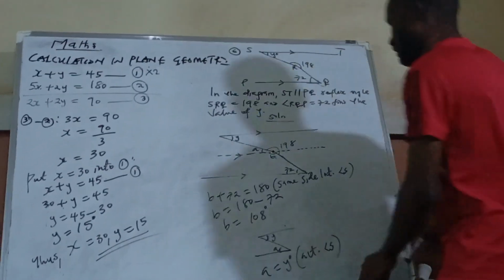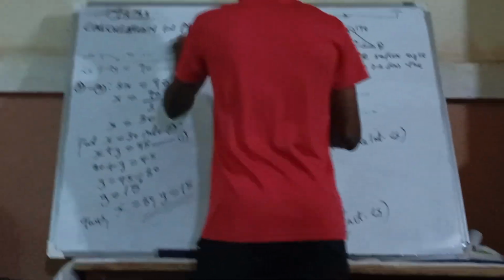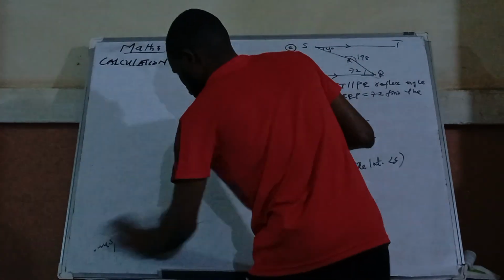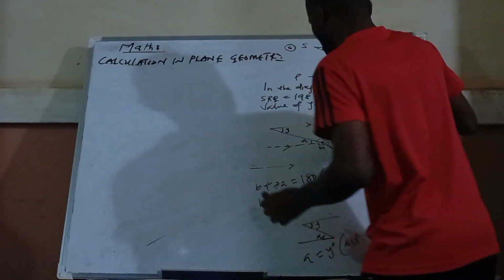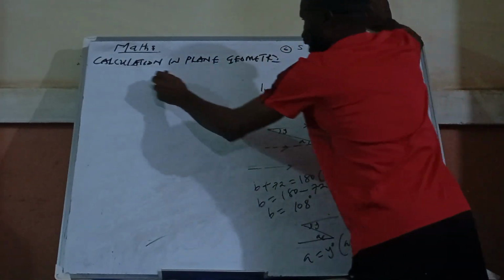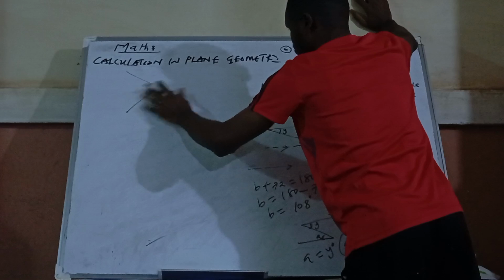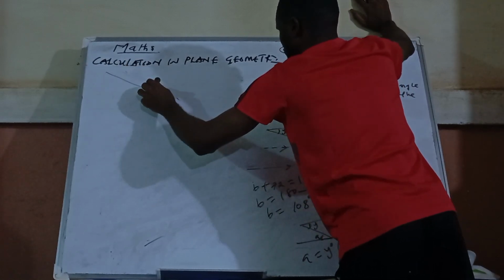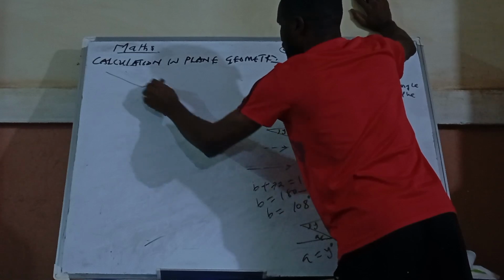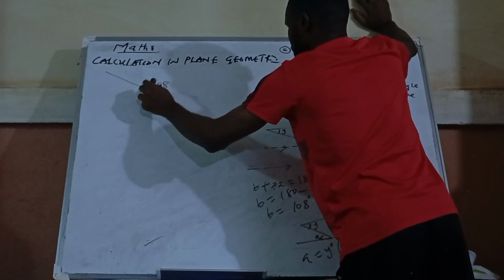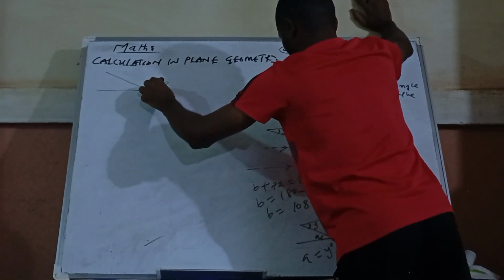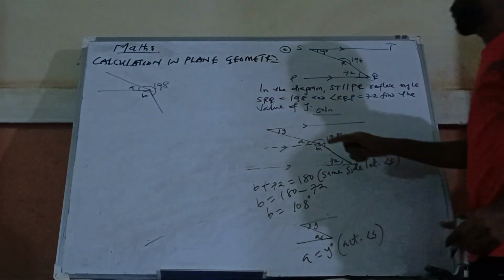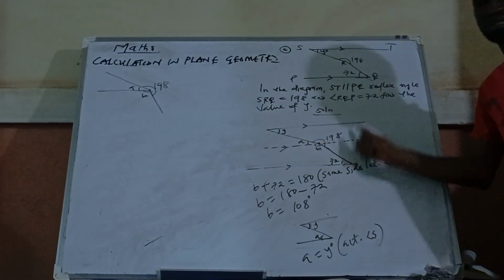Now having said that, I will go down to solve. Now we'll solve for our y. Now I have this sketch is now like this. Everything here is 198. Here is A and here is B. So I just decided to bring this one out. So this is what we have.